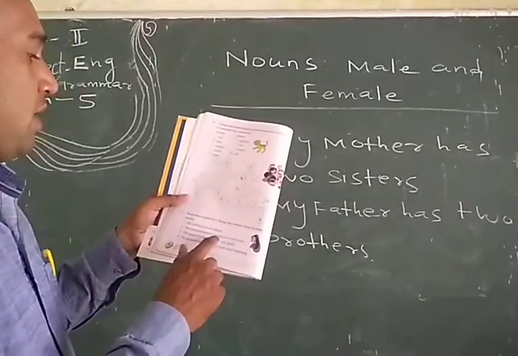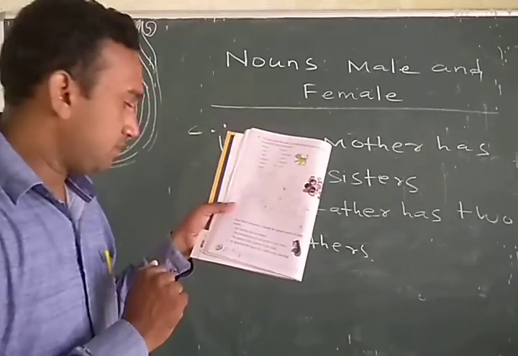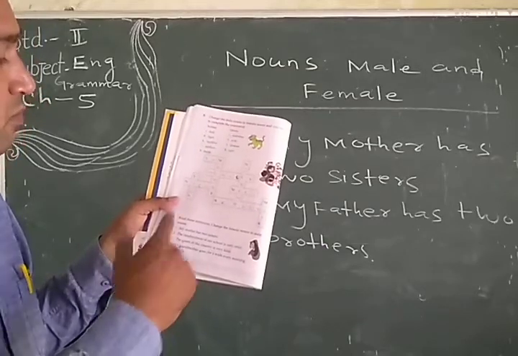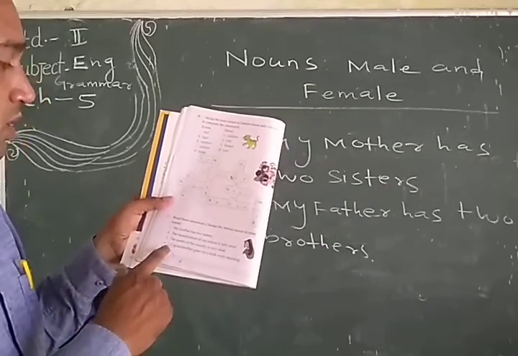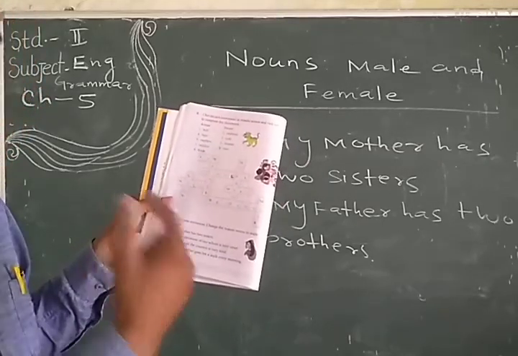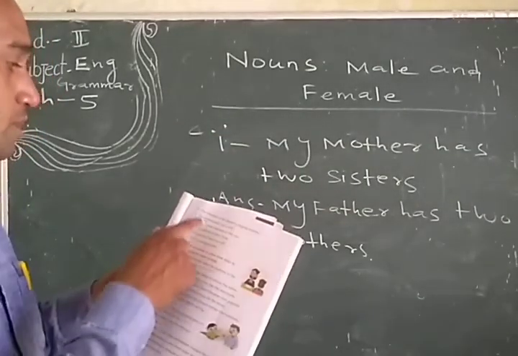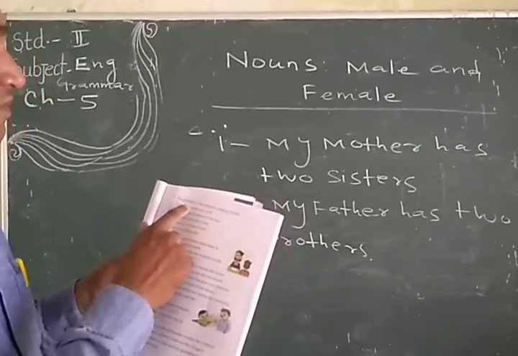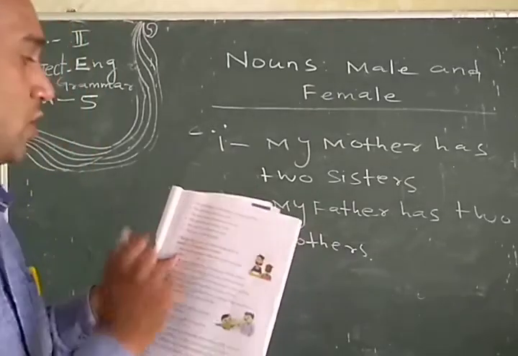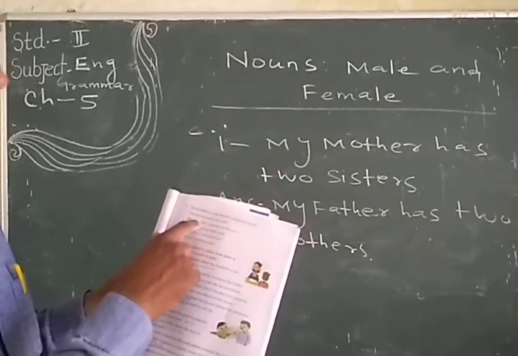The headmistress of our school is very strict. So we have to convert headmistress to headmaster. Okay. Number 3, the queen of the country is very kind. Here is queen, so we have to convert to king. Number 4, the grandmother goes for a walk every morning. So we convert to grandfather goes for a walk every day. Okay. Then we have to do number 5. The priestess of the temple is shining. So do it yourself. This one is also easy. The actress acted very well. Actress, so we have to convert to actor.